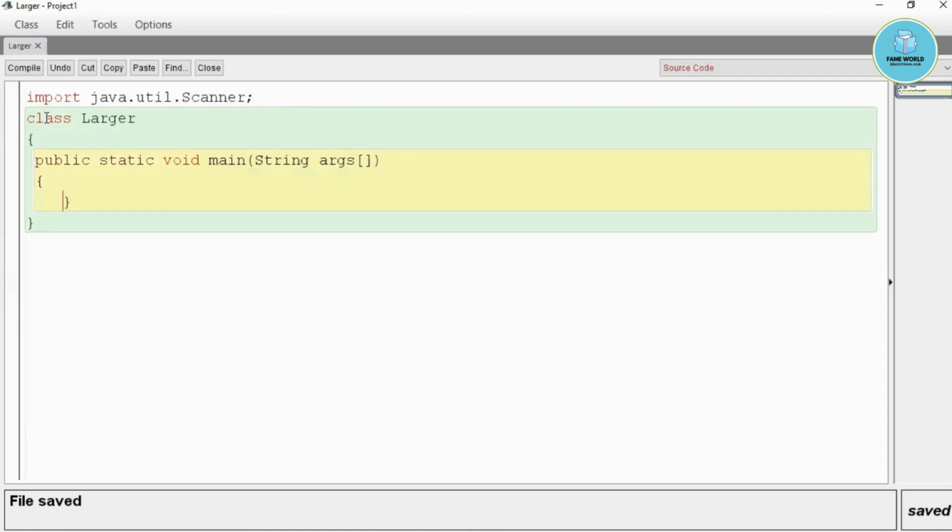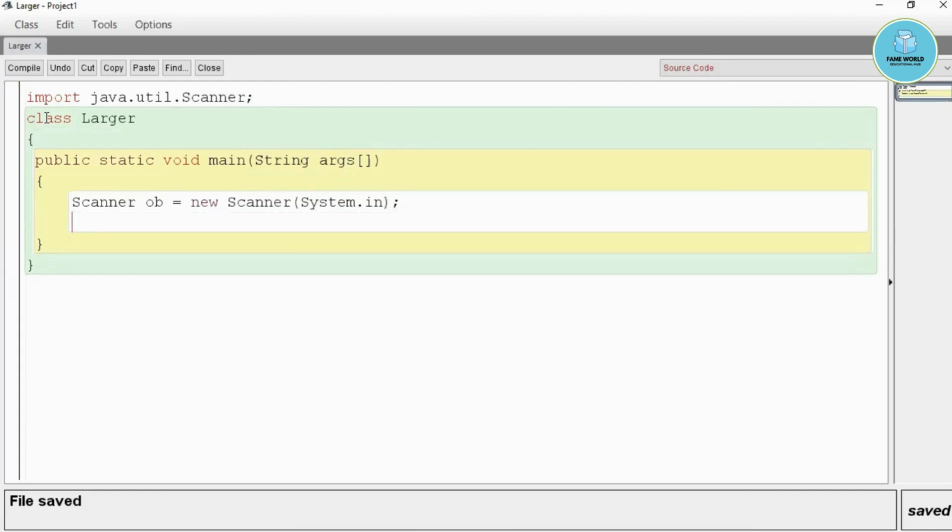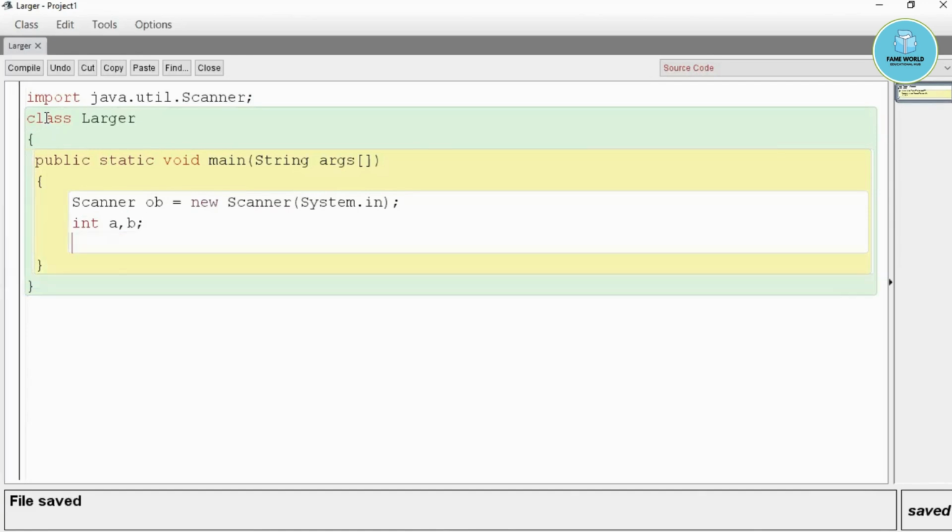Now here I'm going to create the Scanner class object. Scanner ob equals new Scanner(System.in). After that, for the larger we are going to check, I'm going to take two numbers a and b. This time we need only two numbers because we are not using the ternary operator. You can directly make the comparison with the help of if else.